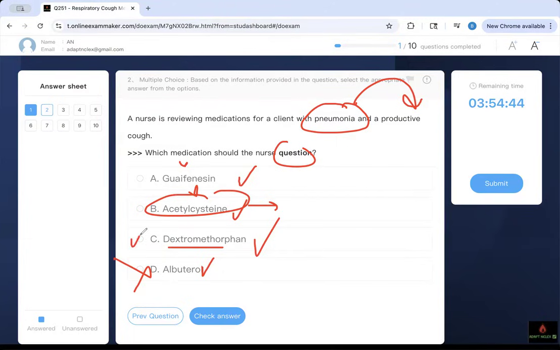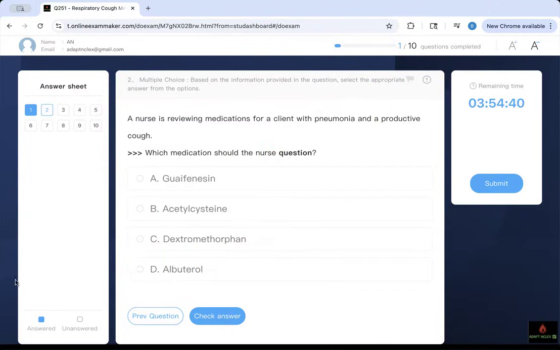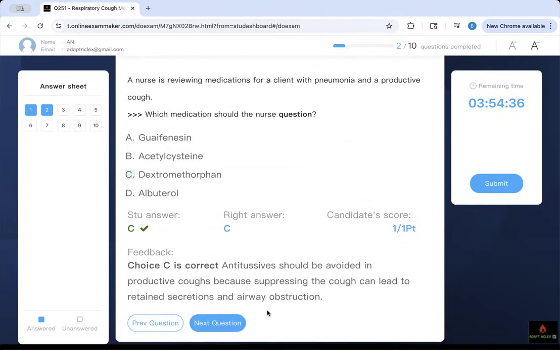We're not going to pick guaifenesin, which is used to break down your secretions so that you can cough them out. Therefore, this is our right answer. You see, with antitussive, we have to question it.